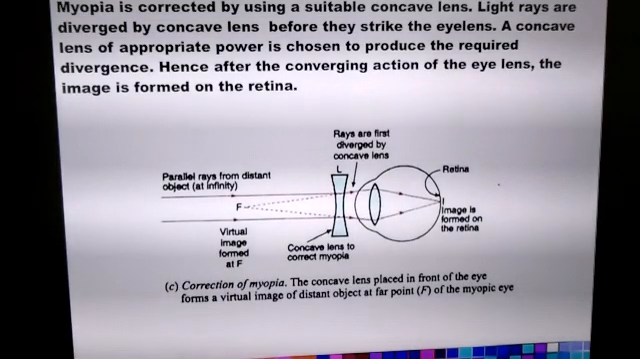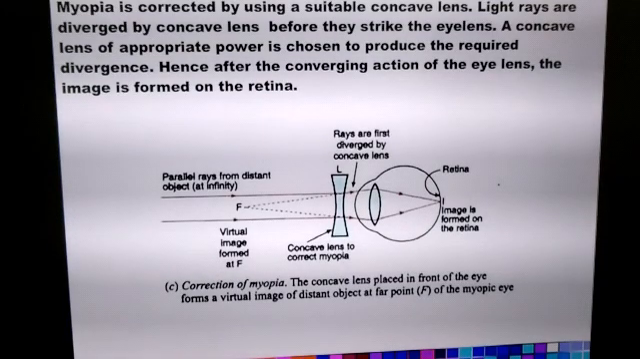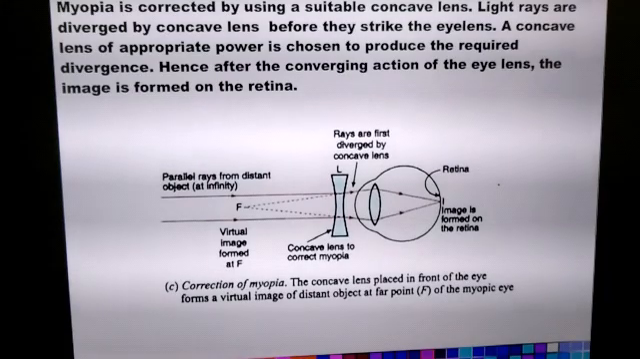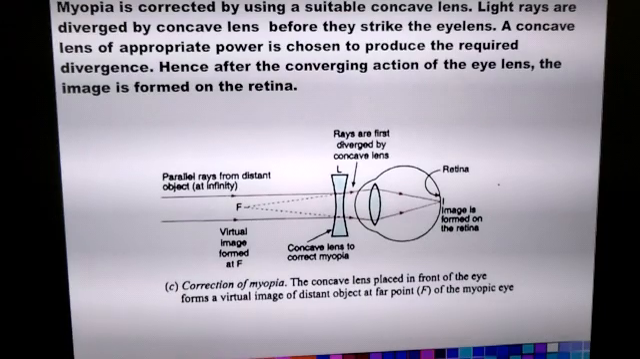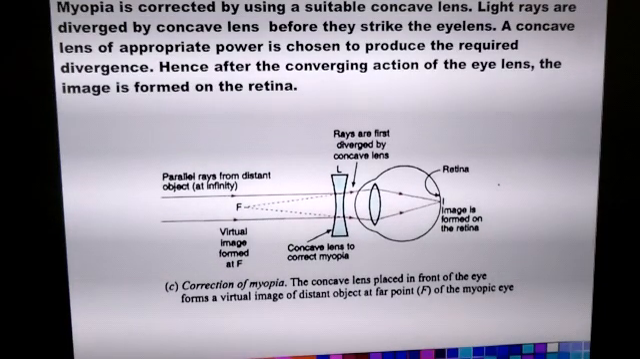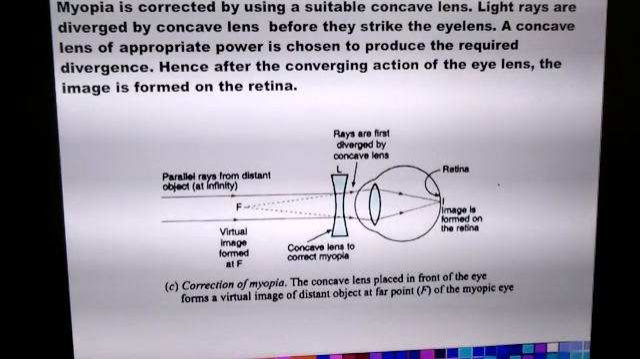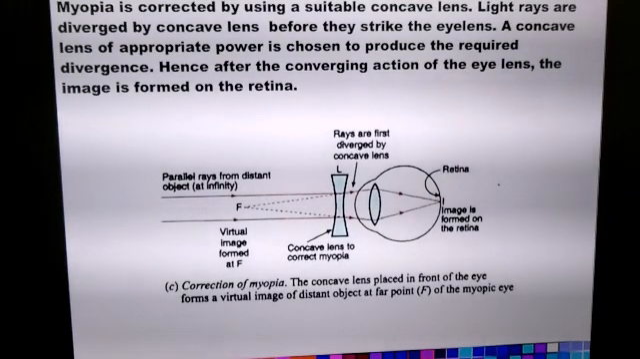So concave lenses diverge the light rays, and the diverged light rays are further converged by the biconvex lens in the eye, so that the image of the distant objects can form exactly on the retina. Now the focal length of a concave lens is negative, we already know. So a lens with negative power is required for correcting nearsightedness or short-sightedness or myopia.